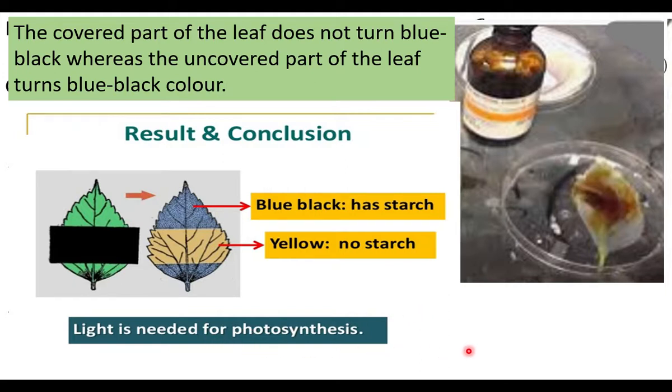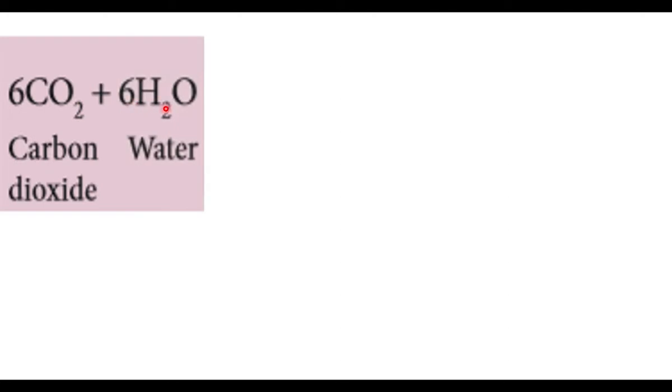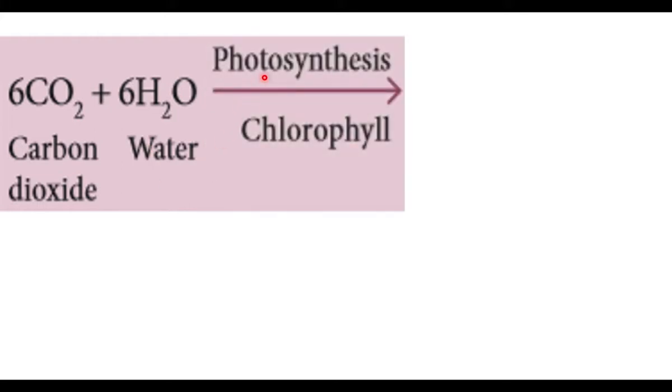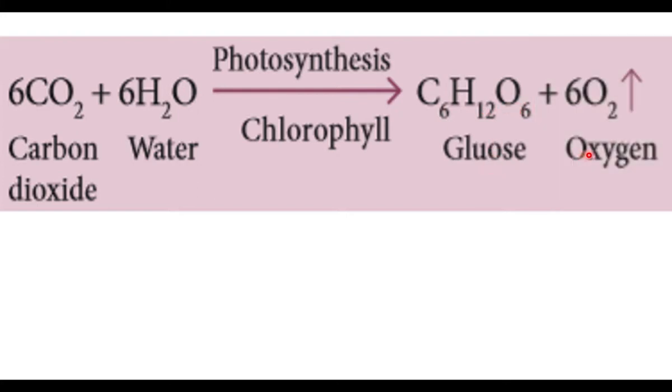Now let us learn the equation of photosynthesis. 6CO2, carbon dioxide, plus 6H2O, water. These two are the raw materials. Photosynthesis takes place in the presence of sunlight and chlorophyll, and the products are glucose, C6H12O6, and oxygen is liberated. This is the equation of photosynthesis.